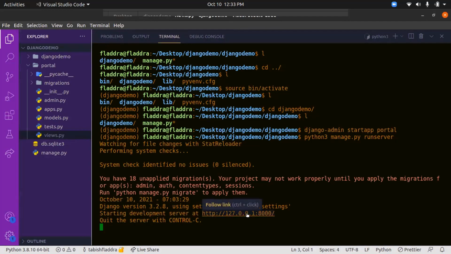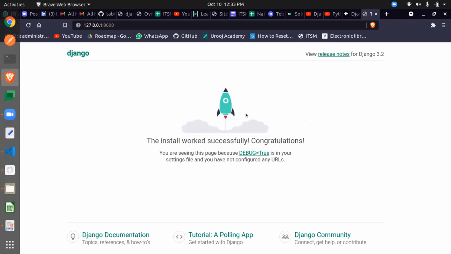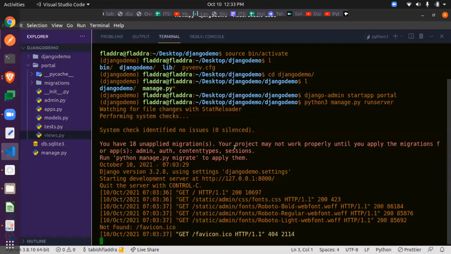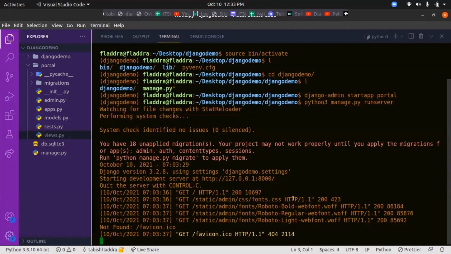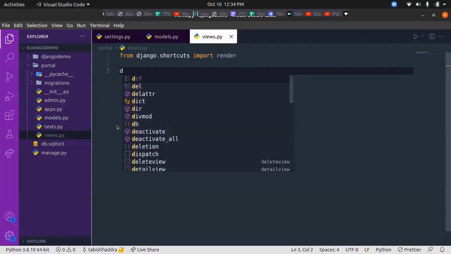But first of all, just click on this link. And it has opened, showing that the install was successful. So it is working now. Again, we'll close this runserver using Control-C, and the server is deactivated. So first, apart from that, just go into the application's views file and stay with me. Just do what I'm doing.